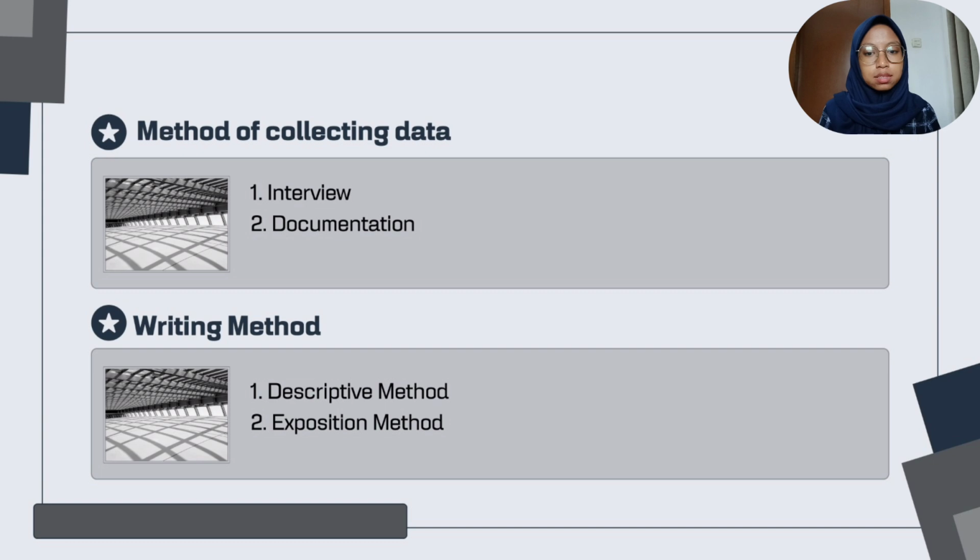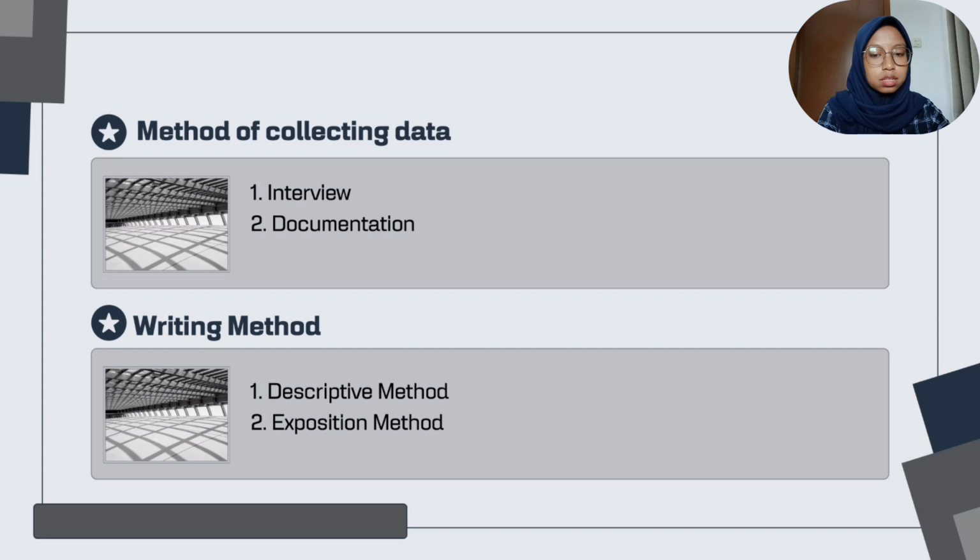The next is methods of collecting data. The first is interview. Interview is a meeting that is directly planned between the interviewer and the interviewee to provide or receive certain information. This method is carried out by conducting questions and answers with ABC company employees regarding data related to income tax Article 21.